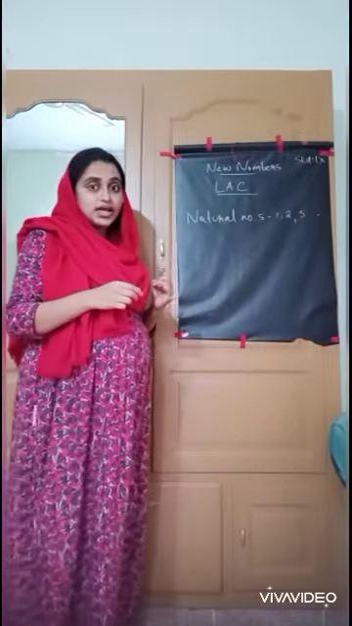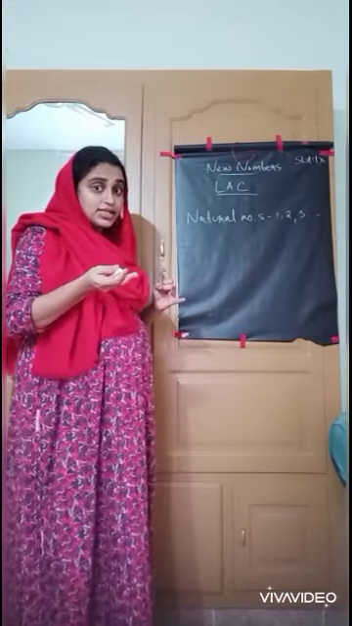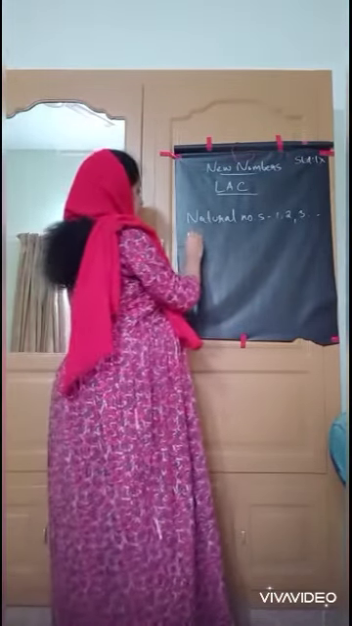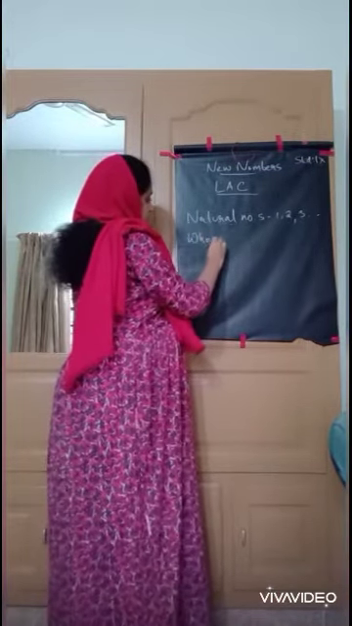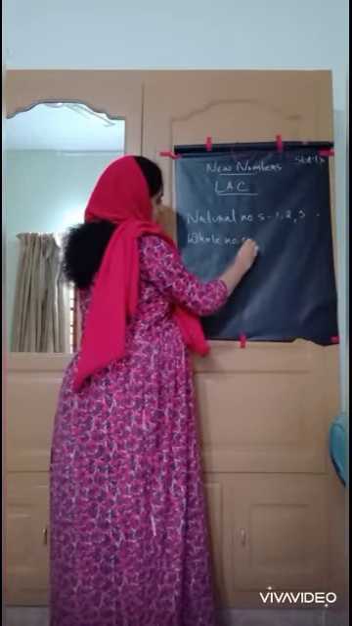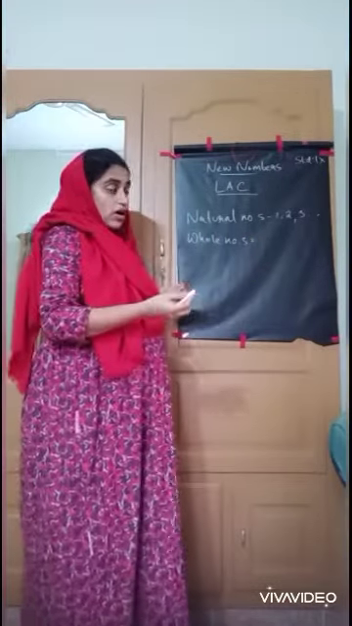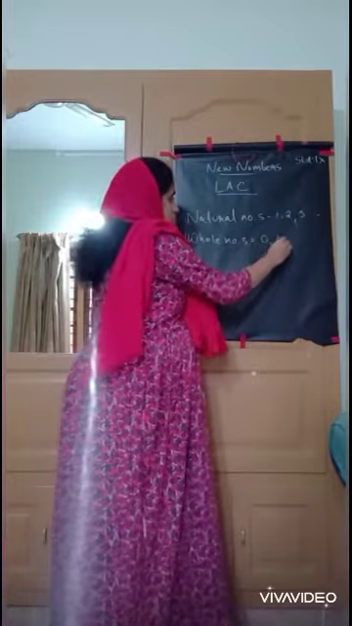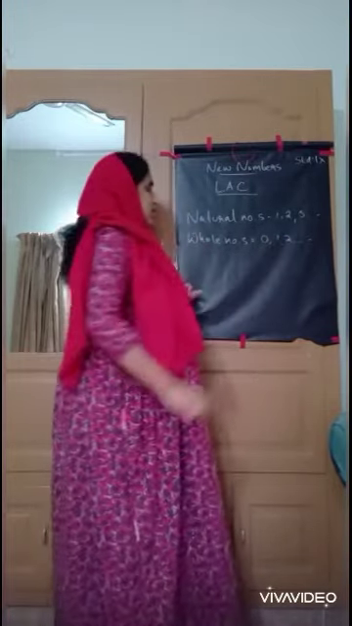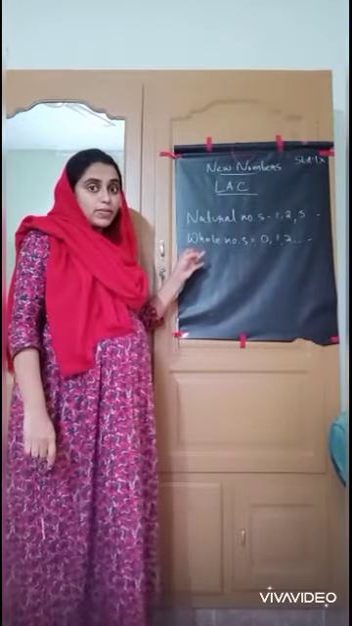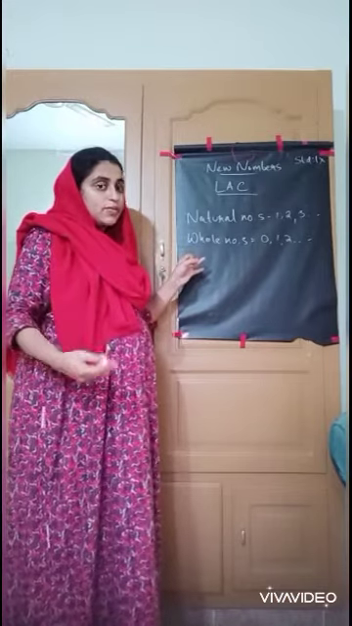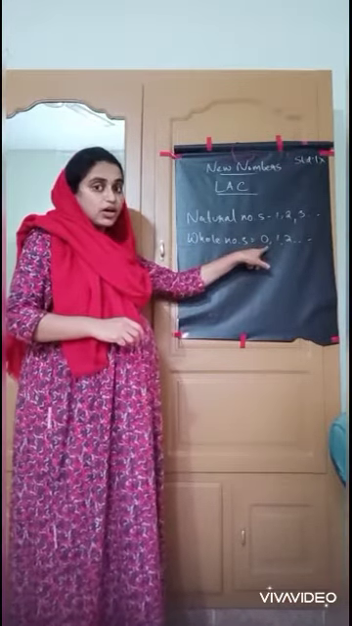Next, what do we understand? What is the next type of number? Whole numbers. What are the examples of whole numbers? 0, 1, 2, 3, etc. What is the peculiarity of whole numbers? Counting numbers along with 0 are called whole numbers.